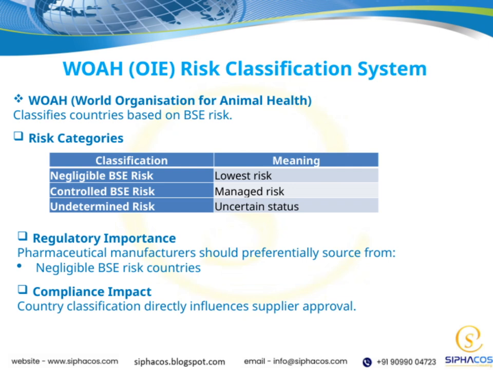The World Organization for Animal Health, or WOAH, categorizes countries into 3 risk levels: negligible, controlled, and undetermined. Each reflects how much risk there is around BSE, or mad cow disease. Understanding these categories helps us manage compliance and keep supply chains safe.